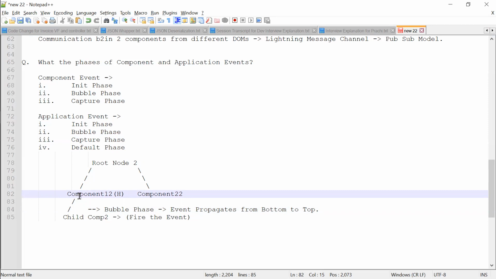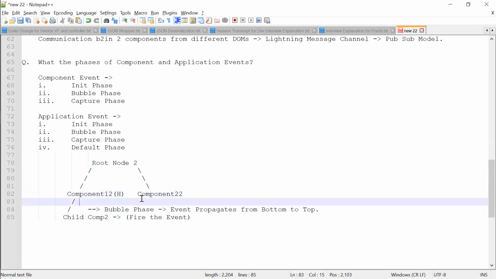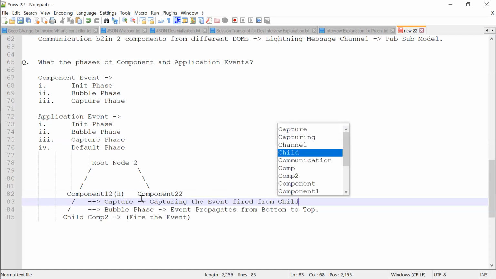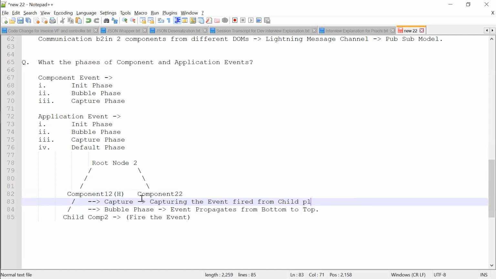Here I am writing capture phase: capturing the event fired from child placed at bottom. One thing to note here is the child will always be placed lower than the parent.